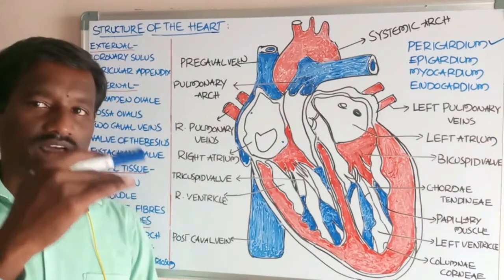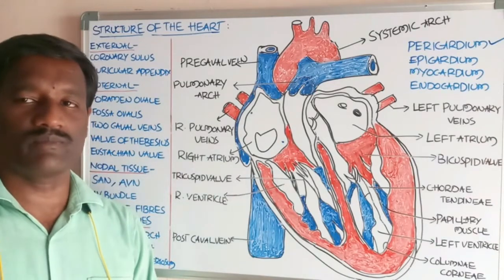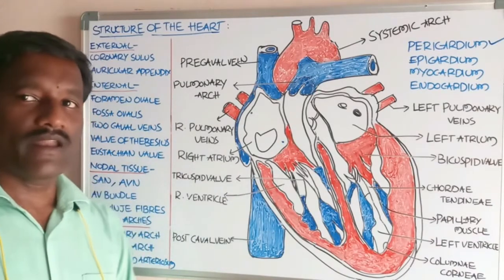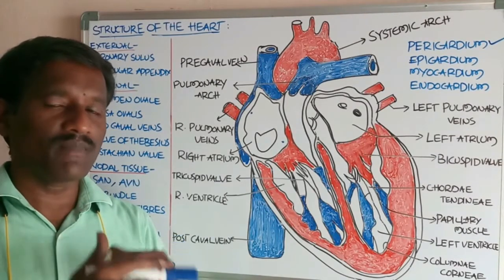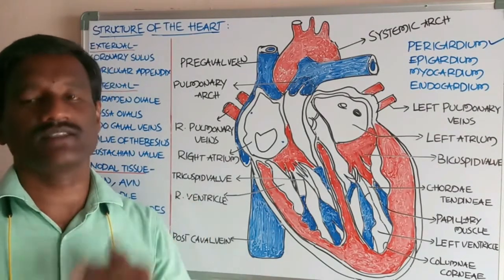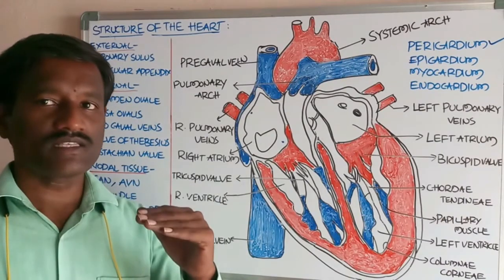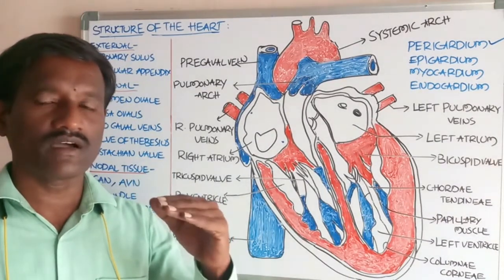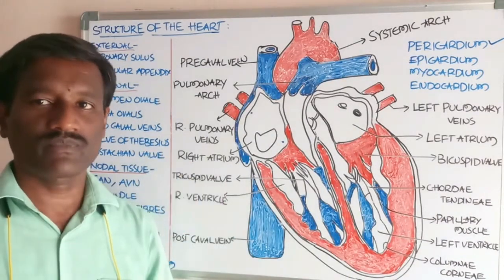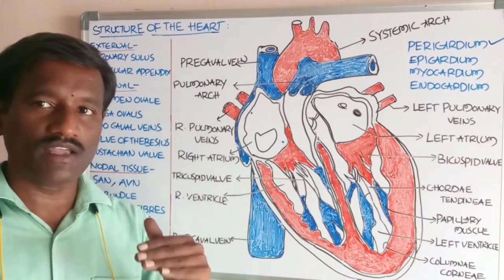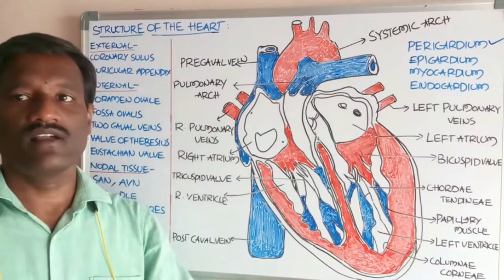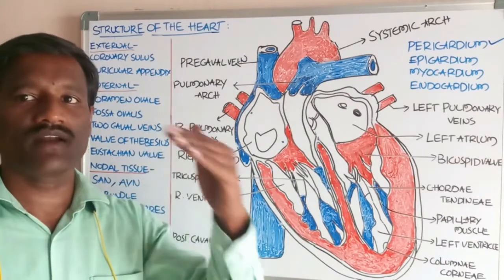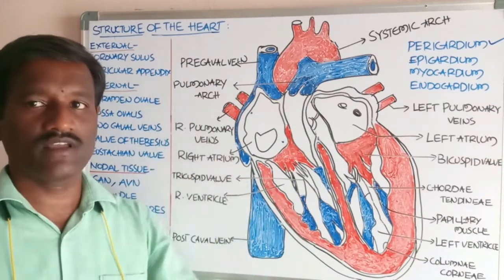The inner serous pericardium is again made up of two layers: the outer one is the parietal layer and the inner one is the visceral layer.